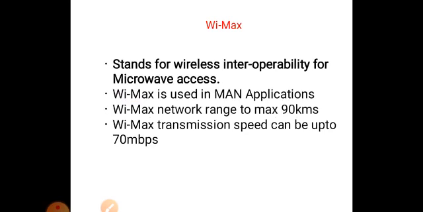Then WiMAX stands for Worldwide Interoperability for Microwave Access. It is mainly used in MAN.